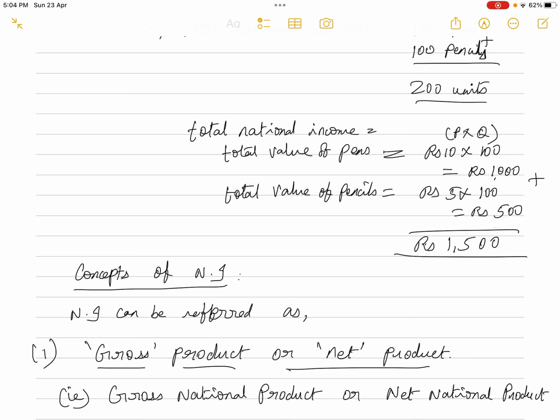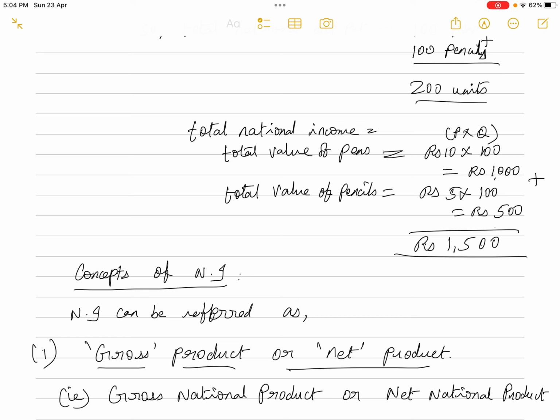So rupees 1500 is the total national income, which corresponds to the total national output of 200 units, pens 100 and pencils 100. In a particular country, it is not only pens and pencils; you all know that innumerable varieties of commodities and services are produced. Each and every commodity or service has its own market price.